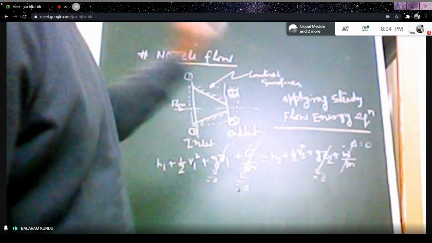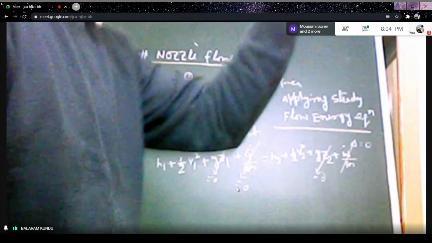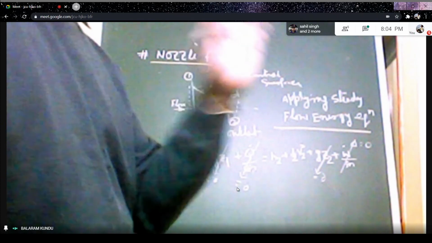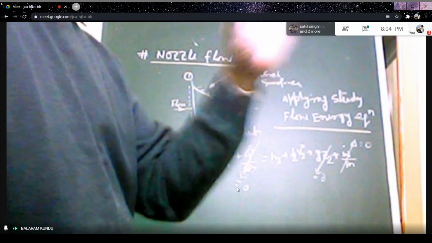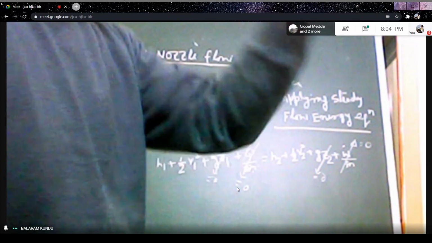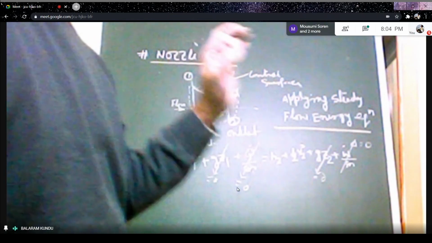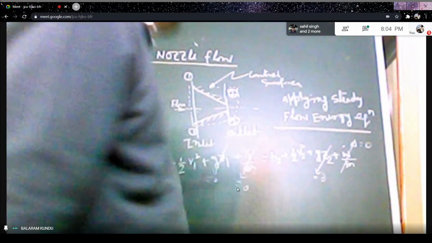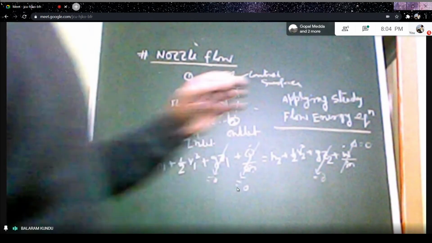Number two, through the nozzle wall there is no heat transfer. That means the nozzle wall is in adiabatic condition, so Q dot equals 0, which we have already taken here. Number three, Z1 equals Z2.